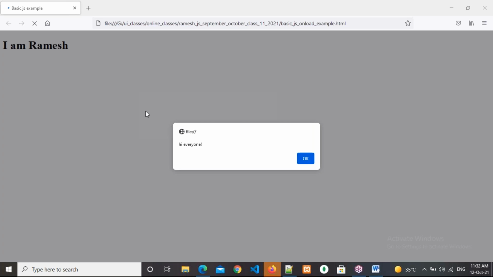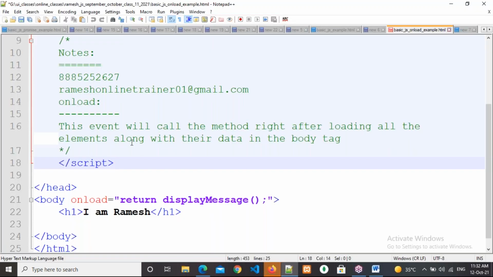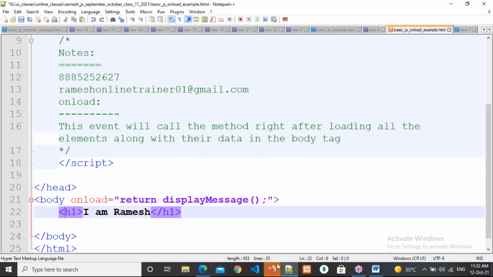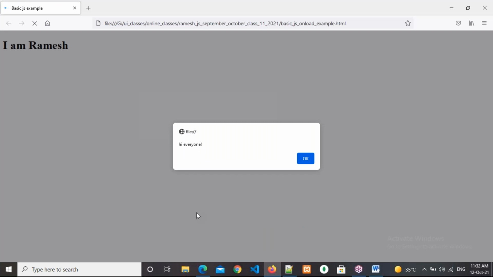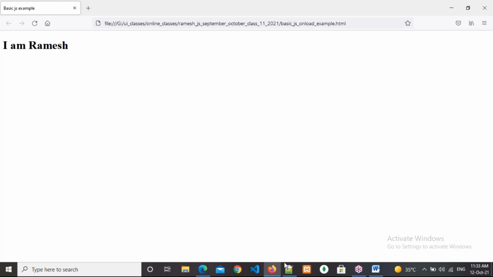You are seeing I am Ramesh, right? So this is the onload event. You are able to see I am Ramesh in the browser. Why are you seeing this? Because the onload event will call the method after loading of each and every element in the body tag. I'm not clicking anywhere or typing anything. Whenever the page is loaded, it immediately calls the method. So this is about the onload event.